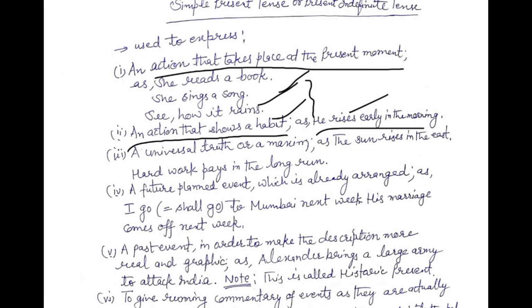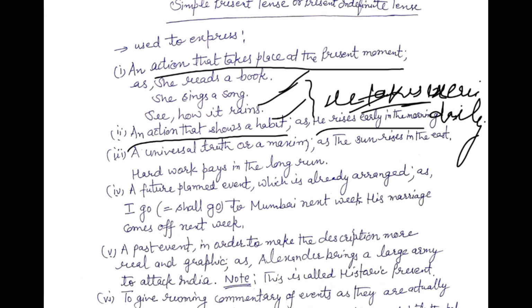For instance, another example of habit: he takes exercise daily. In this sentence, we can say it is a habit of a person, he takes exercise daily. So we have to use here simple present tense.